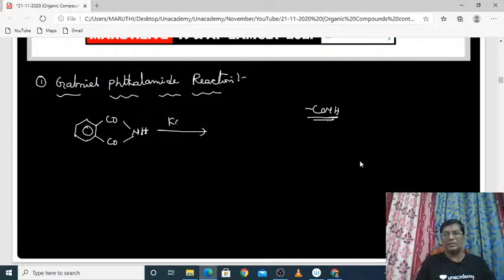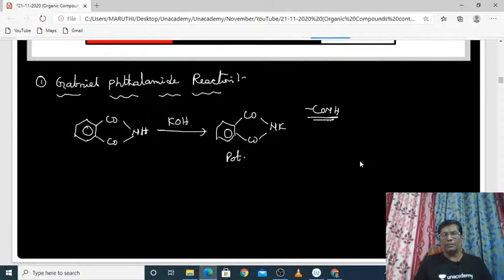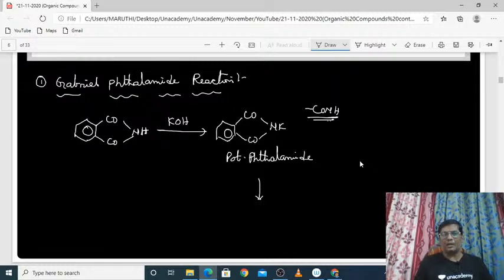Once you react this phthalimide with KOH, potassium hydroxide, what chemical product is produced here? It will produce CONK and CONK, which is called potassium phthalimide. Once the product potassium phthalimide is formed, you have to react it with the alkyl halide. Then what will happen? See here, potassium is there, halide is there. These two combine together and are removed as potassium halide.